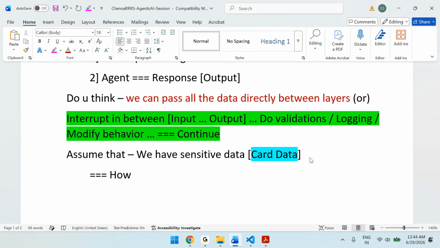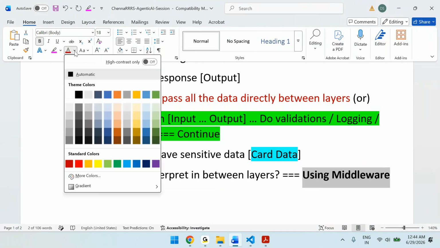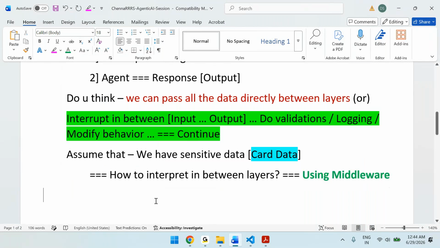Now the question is how to interrupt in between layers. The answer is using middlewares. Now you understood the meaning of middleware, right?